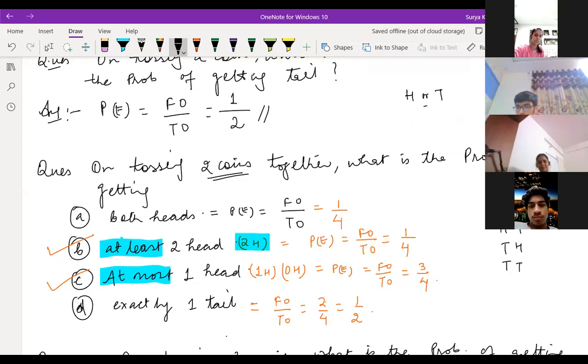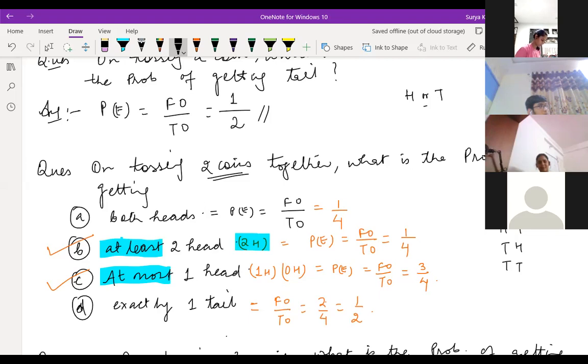Okay, see, at least two heads means minimum two heads will be there or more than that, not less than that. At most one head means maximum one head or less than that. You can't make it more. At most one head means one head or zero heads. So next one is exactly. So is this clear now, Drishi?